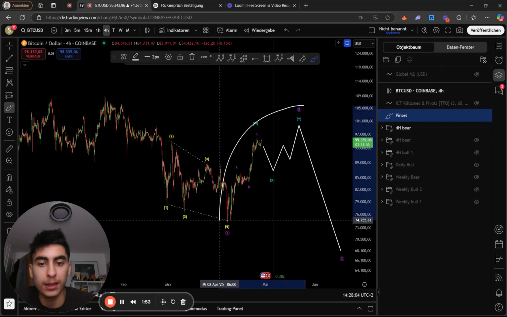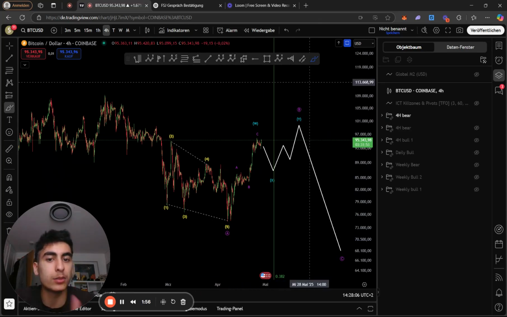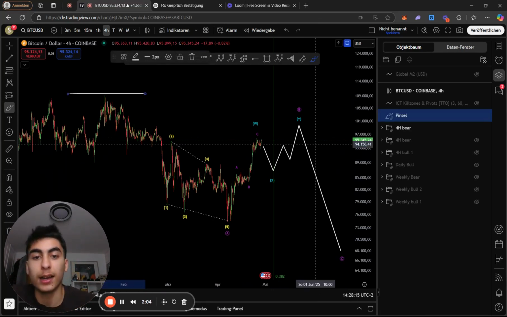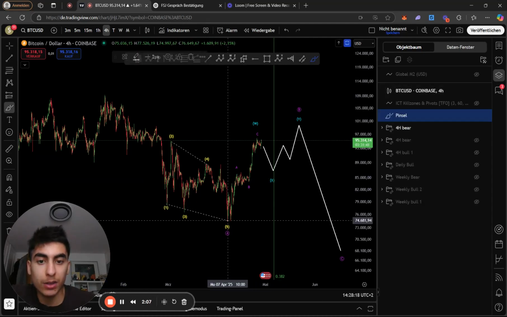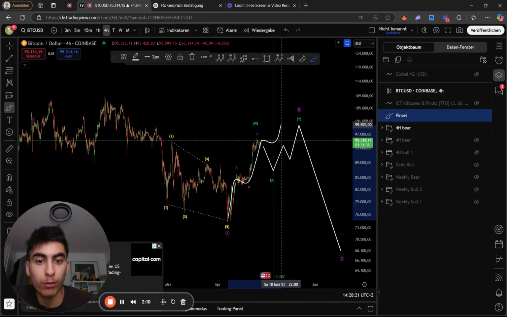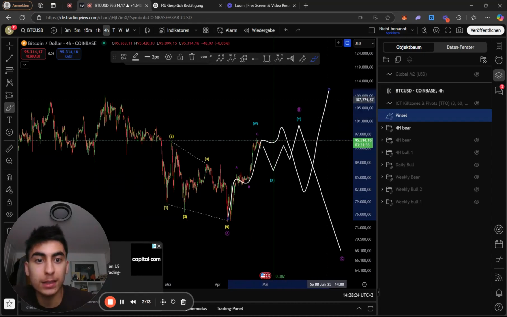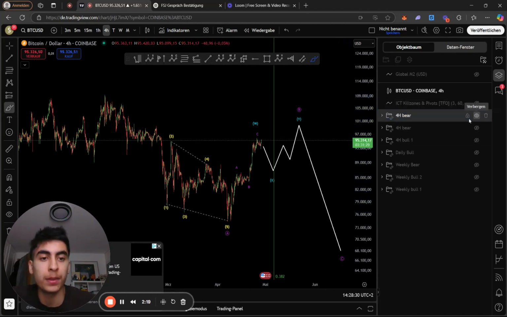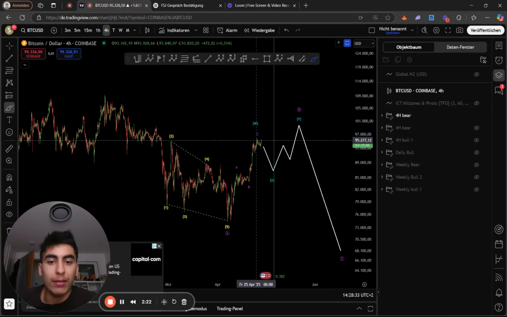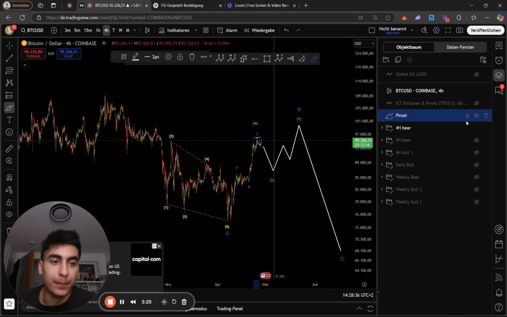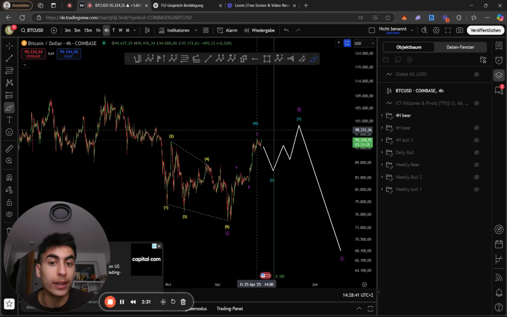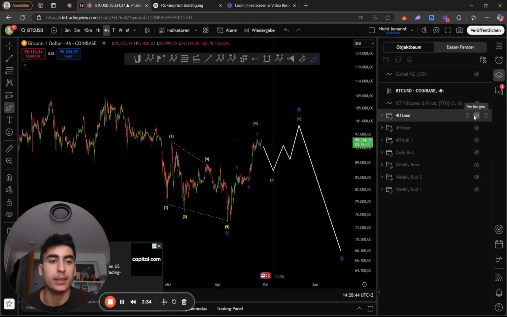Because this wave B, if it is not a WXY but an ABC, it becomes more probable that we will invalidate the scenario because invalidation is hitting this high. And with counting this not an ABC but a 1, 2, 3, 4, 5, A, B, C, it becomes much more likely to take out the all-time high, which will invalidate the scenario, which means we would likely have an ABC here, which is finished at this high. I will already spoiler, this is low probability as we are likely going to take out that high. So this already becomes low probability.